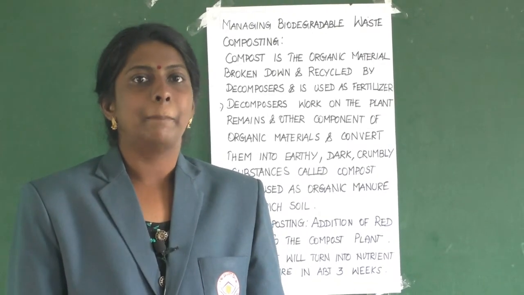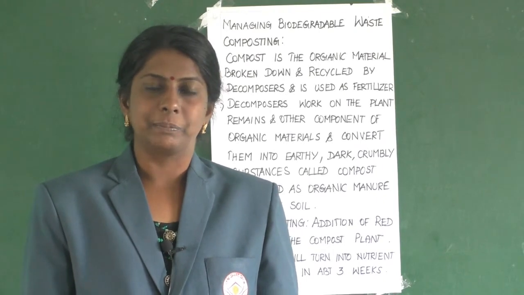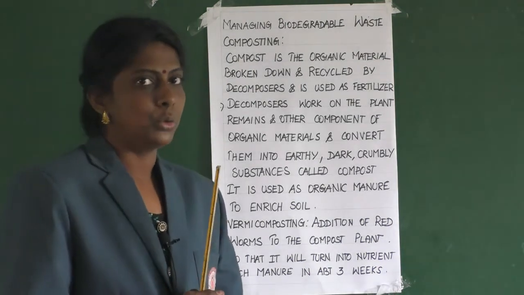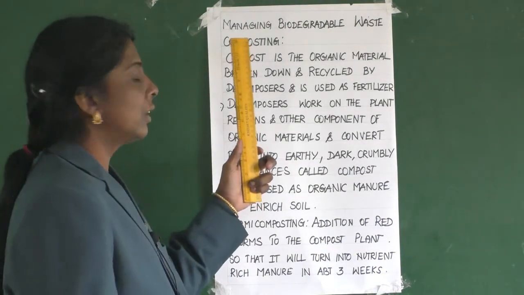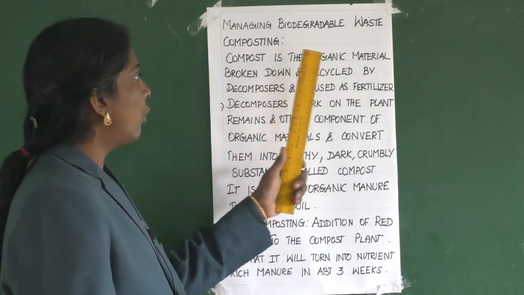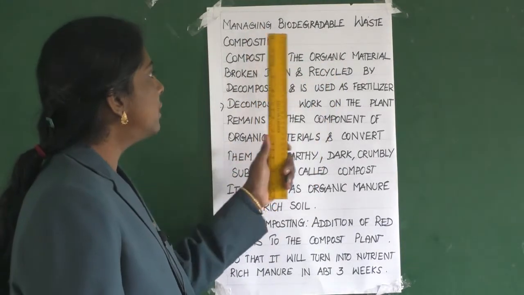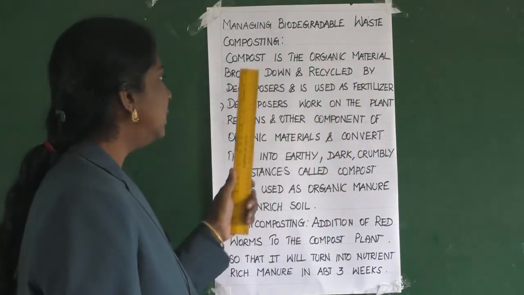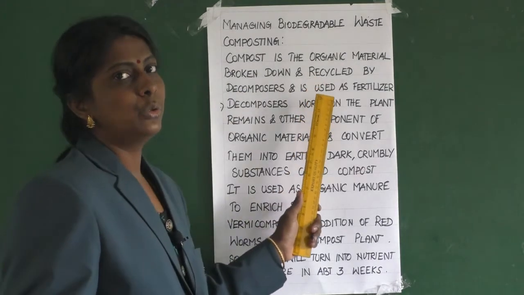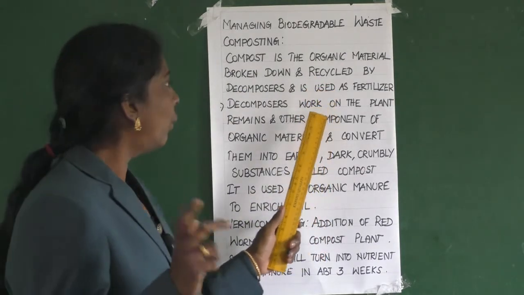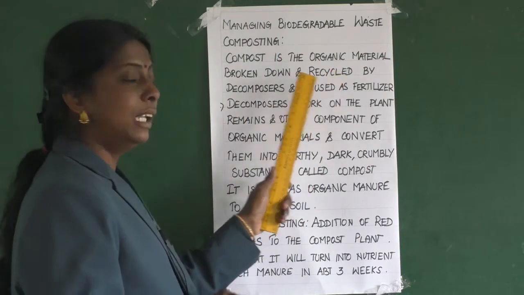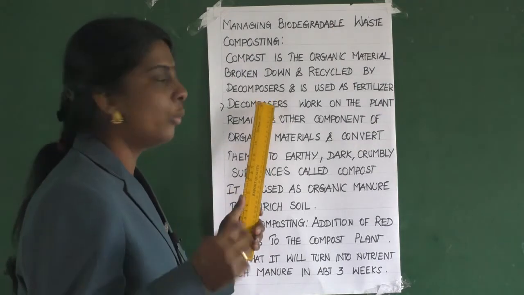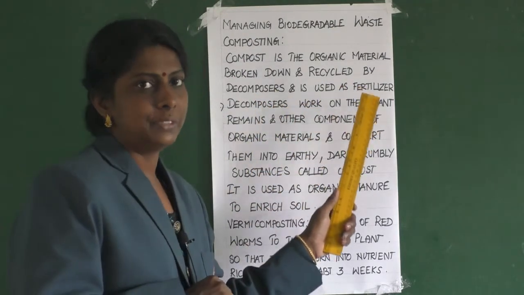Now let us learn about managing biodegradable waste. Okay. So the first way is composting. Compost is the organic material broken down and recycled by decomposers, and that is used as fertilizers. What I said, compost is the organic material which is broken down and recycled by decomposers, that is microorganisms, and that is used as fertilizers.